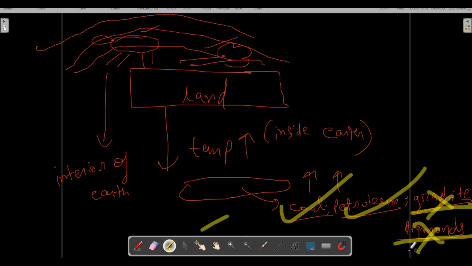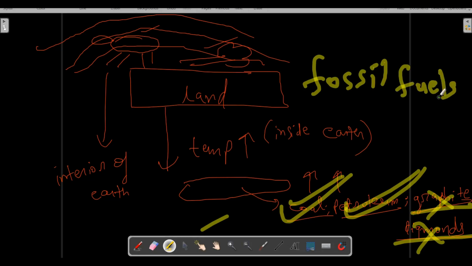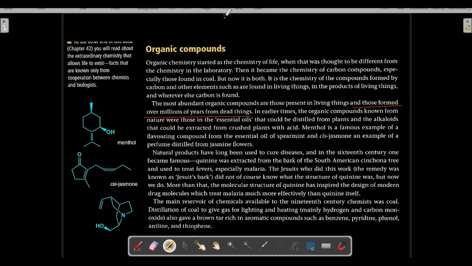organic compounds or not. But coal and petroleum are for sure organic compounds, and that is derived from organic compounds, because these dead animals went into the interior of the earth, and because of high temperature and high pressure, they were converted into fossil fuels. Okay, they were converted into fossil fuels because of getting buried and high temperature and high pressure.